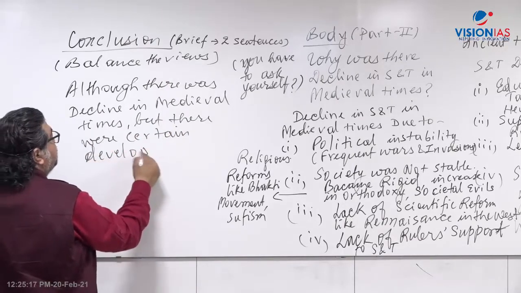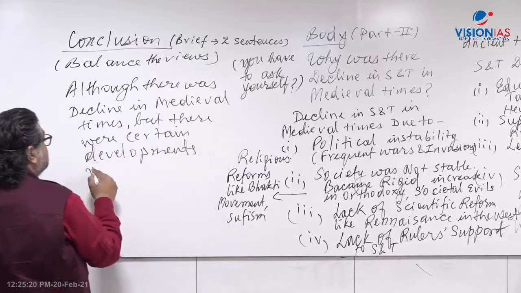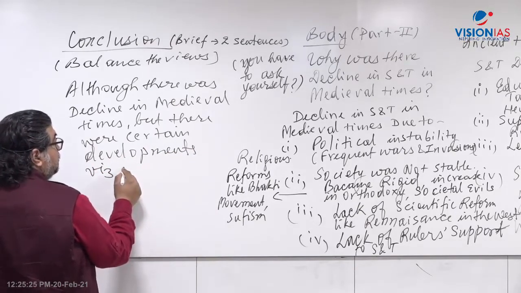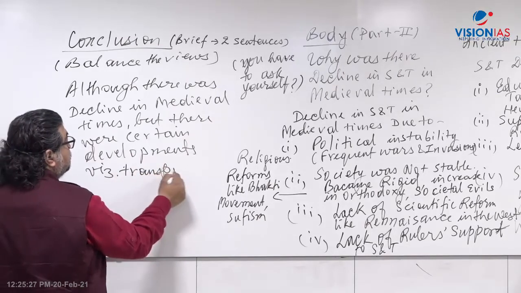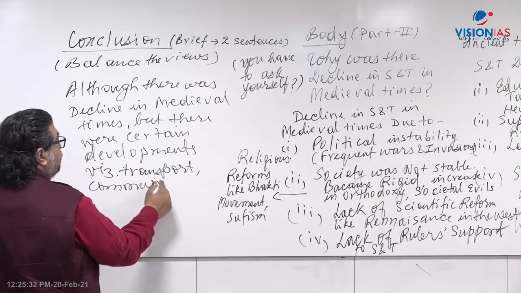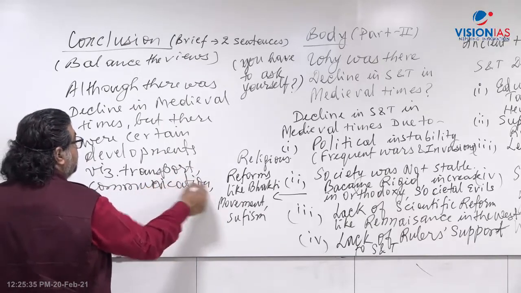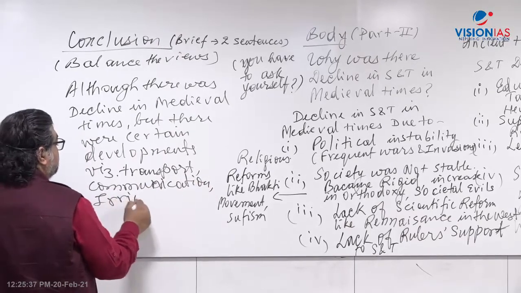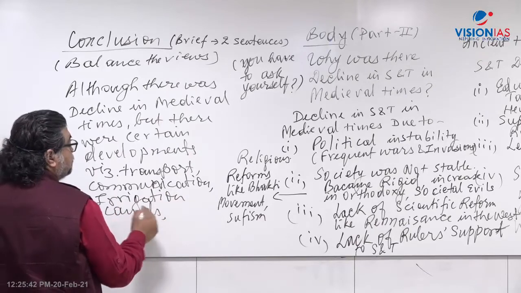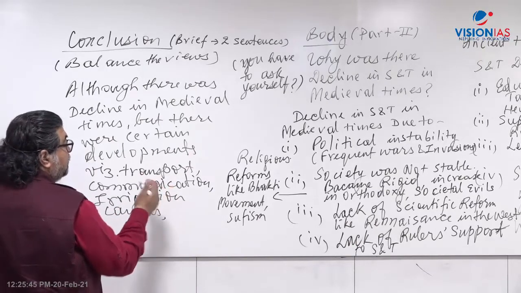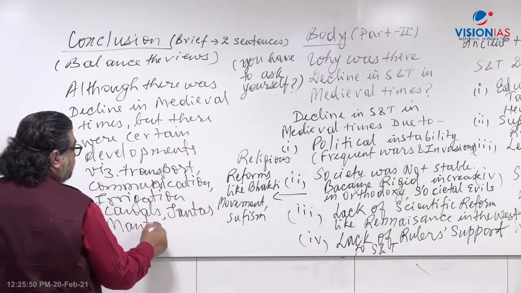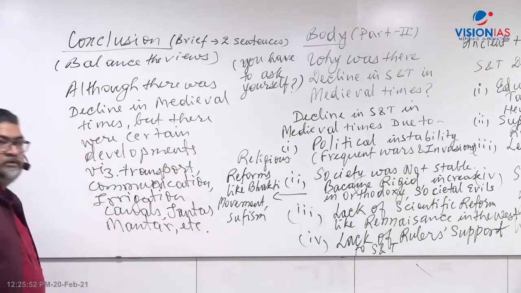What all developments are there? I have already given you the points. Such as in terms of transport and the communication part, like the Mughals and Delhi Sultanate did. Then irrigation, in terms of canals that were built. Then highways, like the GT Road I mentioned. Then Jantar Mantar, the astronomical aspect, right? You have to give certain examples, etc. You have to conclude the answer.